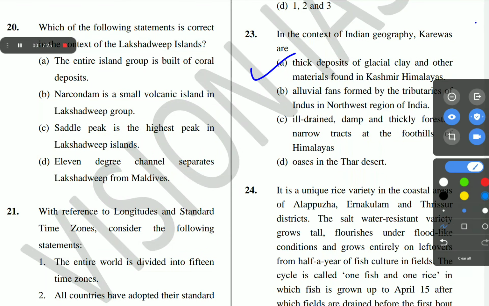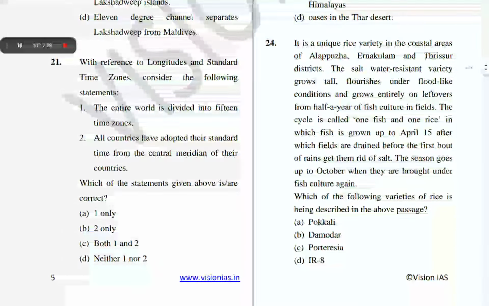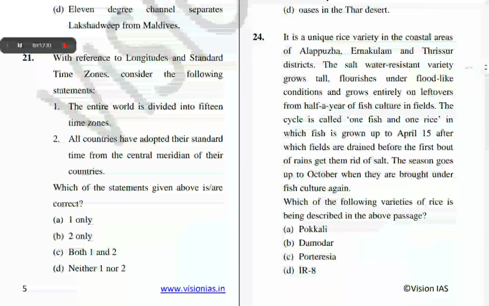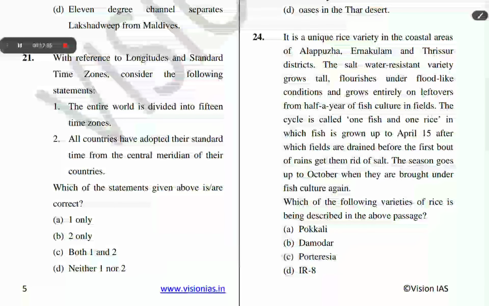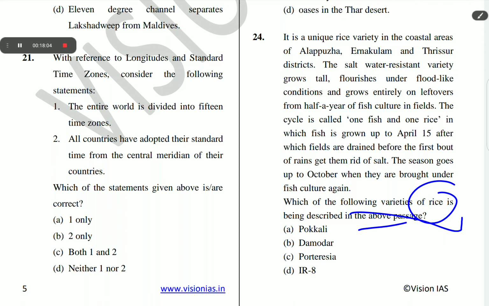The next question is question number 24. It is a unique rice variety in the coastal areas of Alappuzha, Ernakulam and Thrissur districts. The saltwater resistant variety grows tall, flourishes under flood-like conditions and grows entirely on leftovers from half a year of fish culture in fields. The cycle is called one fish and one rice, in which fish is grown up to April 15, after which fields are drained before the first bout of rains gets them rid of salt. The season goes up to October, when they are brought under fish culture again. Which of the following varieties of rice is being described in the above passage?